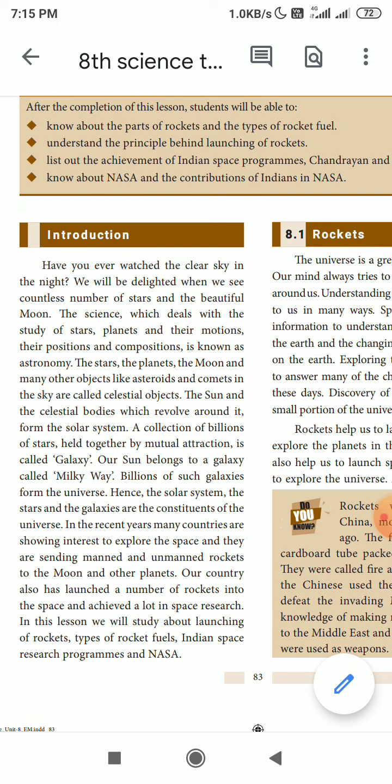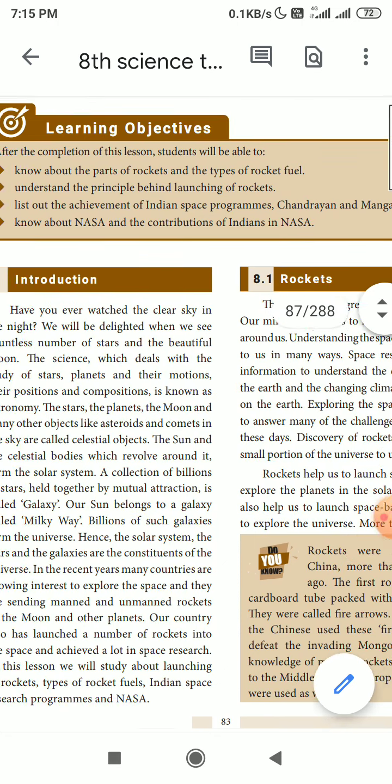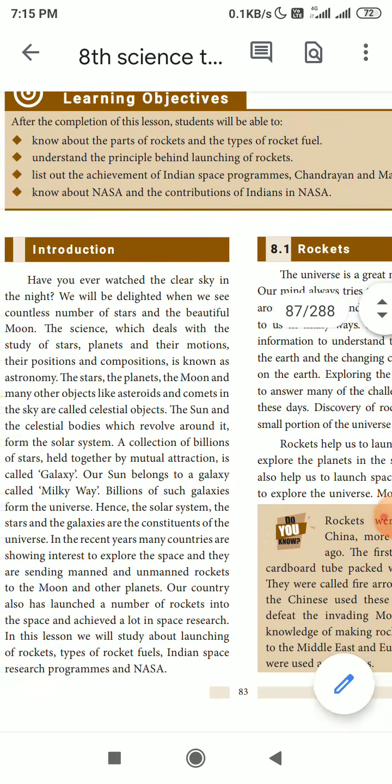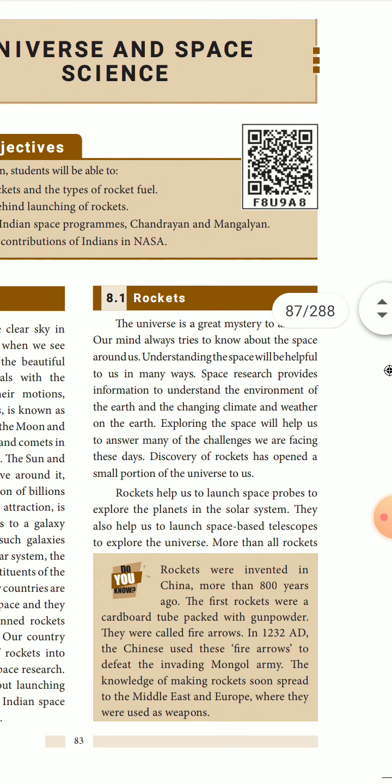Our country also has launched a number of rockets into the space and achieved a lot in space research. In this lesson, we are going to study about the launching of rockets, types of rocket fuels, Indian Space Research Program, and NASA. Now let us first go with the topic of rockets.